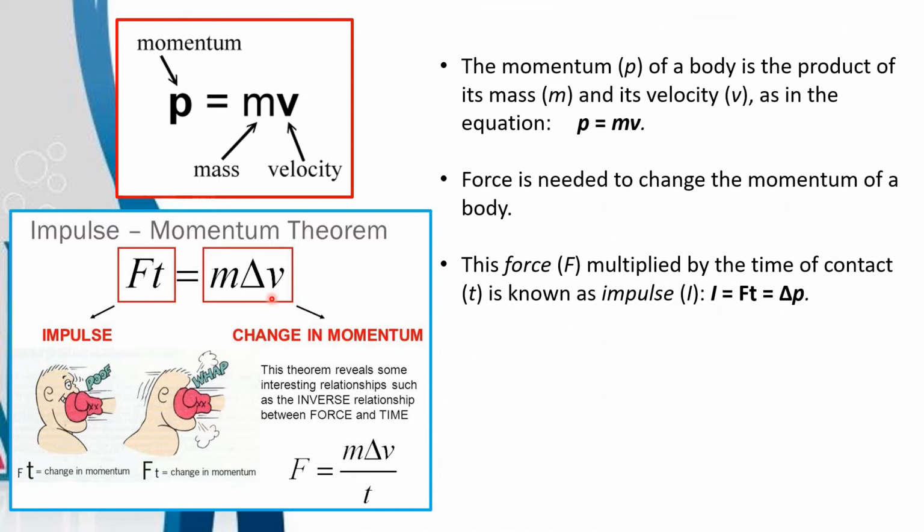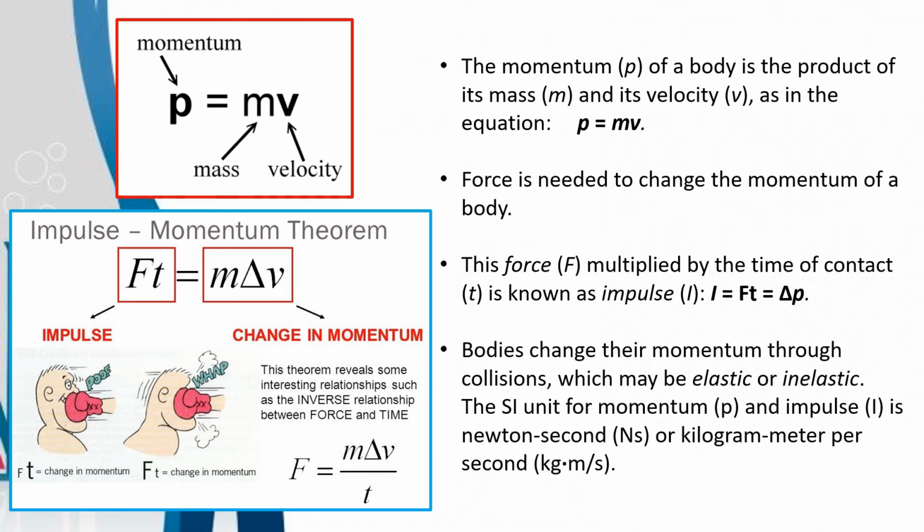So change in momentum is equal to impulse. There's a change in momentum if there's an application of force in a certain time, or what we call impulse. Bodies change their momentum through collisions, which may be elastic or inelastic. The SI unit for momentum and impulse is newton second, or kilogram meter per second.